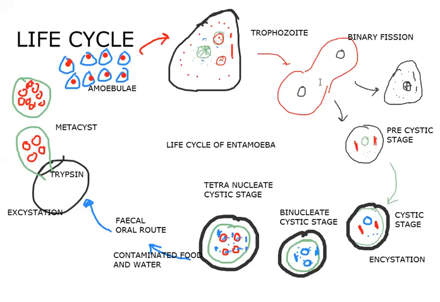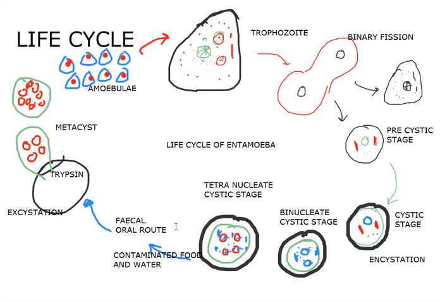After repeated binary fission, when the trophozoites increase in number, some of the young ones enter the lumen of the large intestine and transform into pre-cystic stages. Here the pre-cystic stages transform into cystic stages, which in turn develop into tetranucleate cystic stages. The entire process is completed in only a few hours.